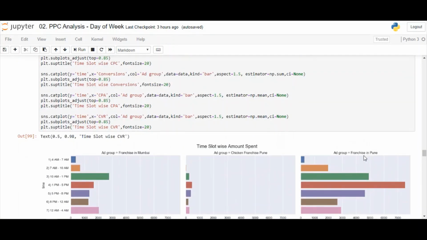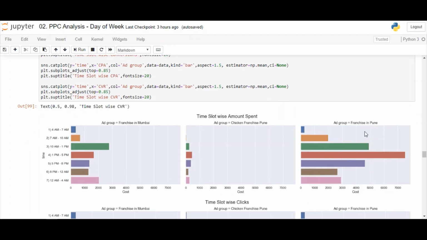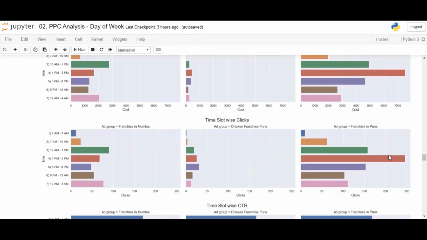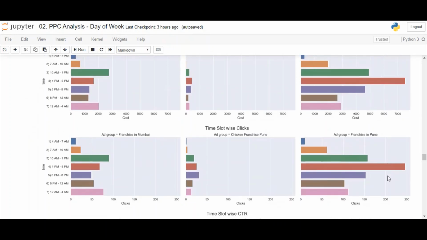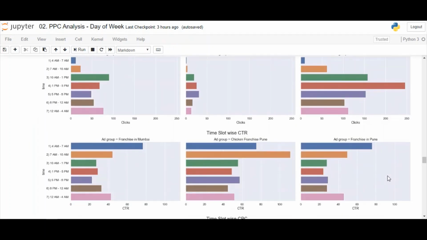The next ad group to be analyzed would be the last one, franchisee in Pune. So 1 p.m. to 5 p.m. far exceeds the rest of the time slots in terms of amount spent. Clicks also tell the same story. CTR, however, is highest for the 4 to 7 a.m. slot, but that is to be ignored due to less amount spent.